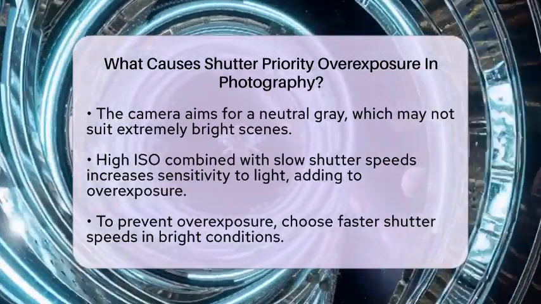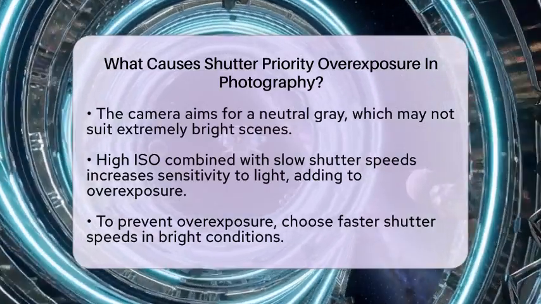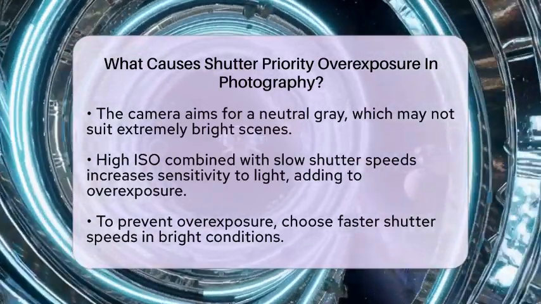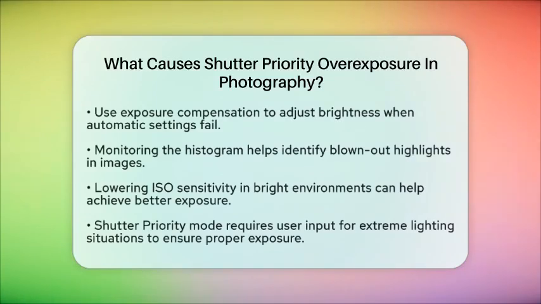To avoid overexposure in shutter priority mode, you can choose a faster shutter speed to reduce light exposure time, especially in bright conditions. Using exposure compensation can help fine-tune brightness when the camera's automatic aperture choice is not ideal. Monitoring the histogram is also helpful. Check if highlights are blown out, which means they are clipped to pure white.